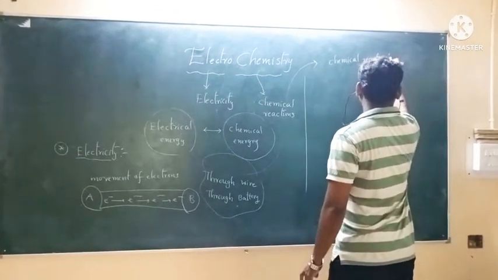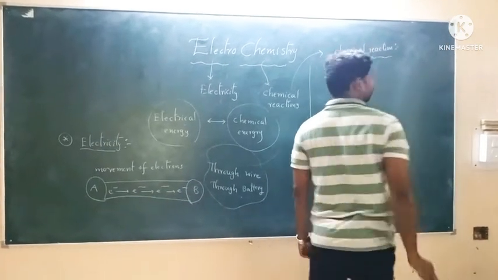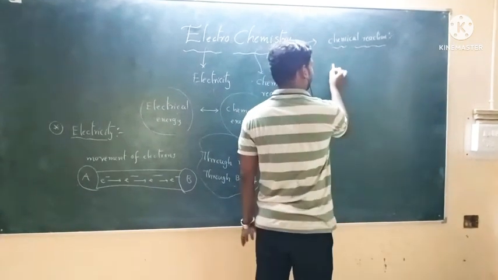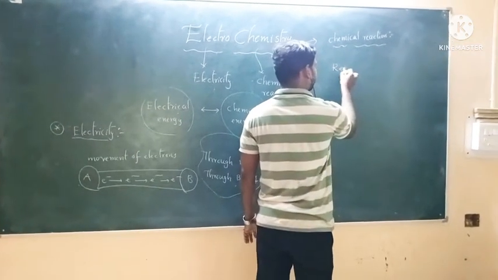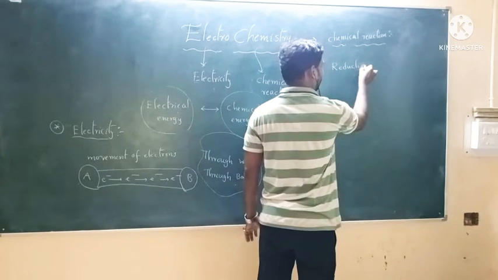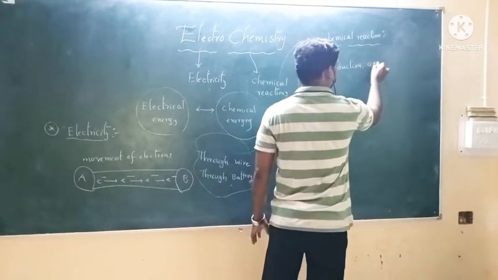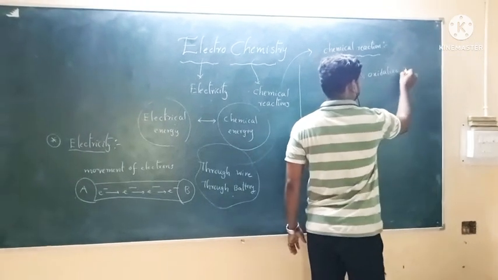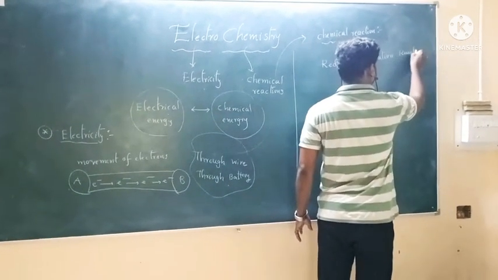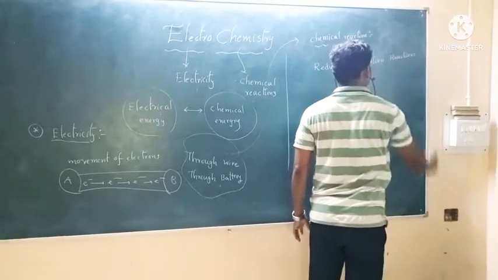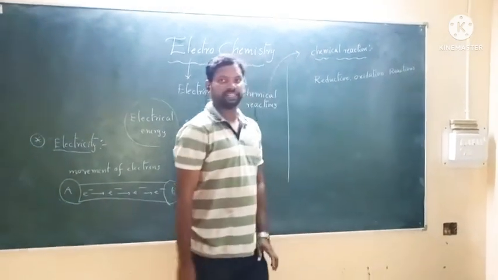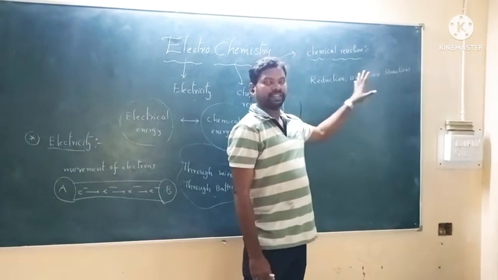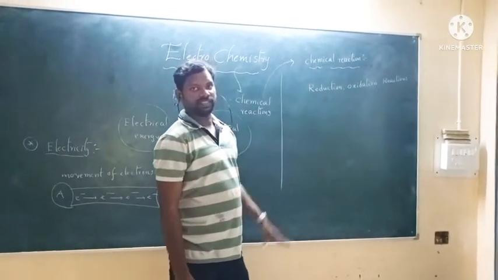We have to discuss only the redox reaction, where in a chemical reaction both reduction and oxidation take place. The chemical reaction in which both oxidation and reduction take place is called a redox reaction.